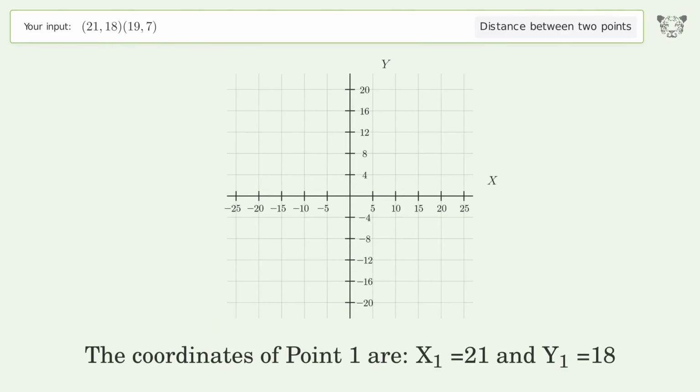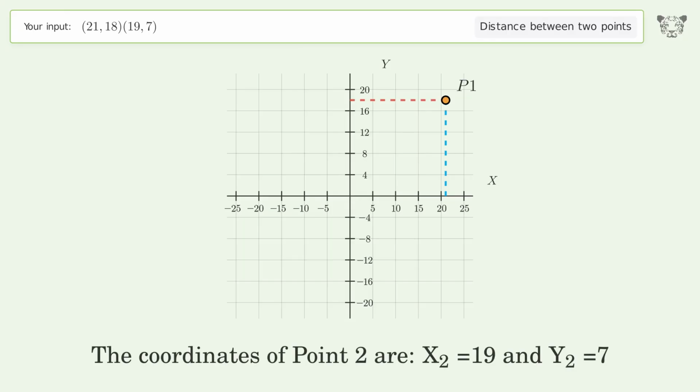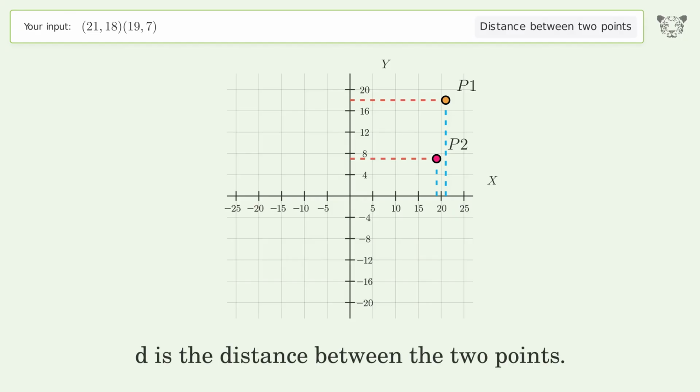The coordinates of point 1 are x1 equals 21 and y1 equals 18. The coordinates of point 2 are x2 equals 19 and y2 equals 7. D is the distance between the 2 points.